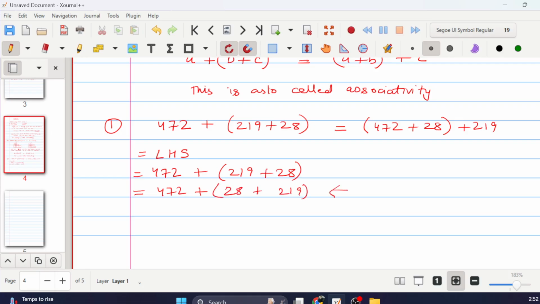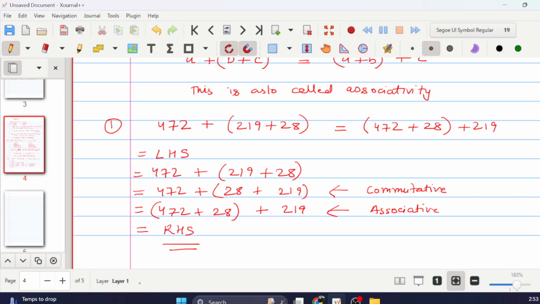So I can do this because of the commutative property. Yeah, because I can write it commutative. Okay, now what I can do is move the brackets to this side, and it'll be associative. Then I can remove the bracket and move it this side, and this one is because of the associative property of addition. Now this whole thing is the same as the right hand side.